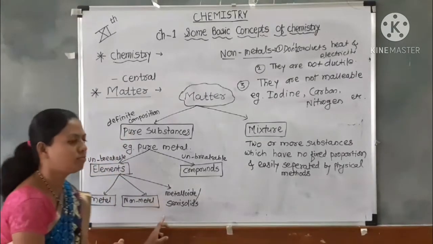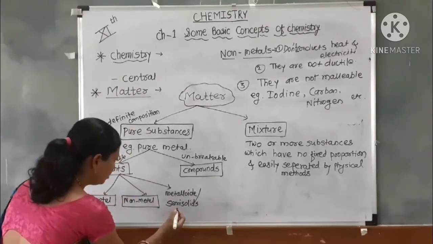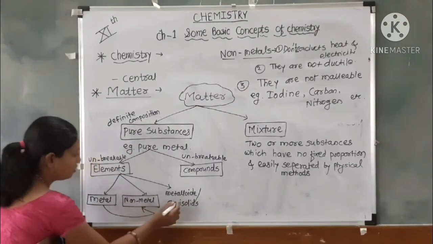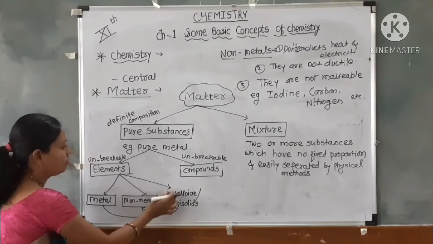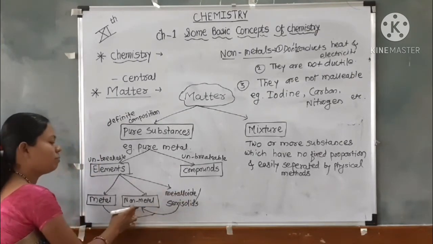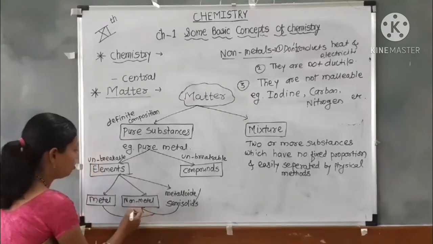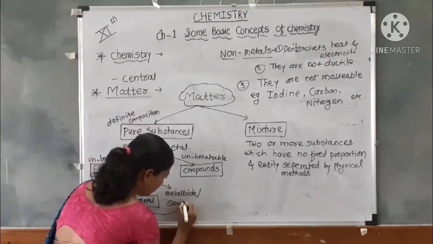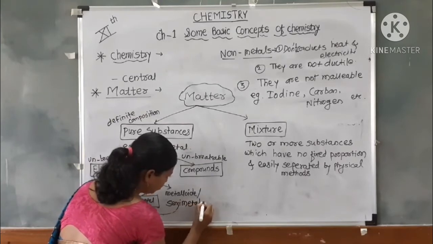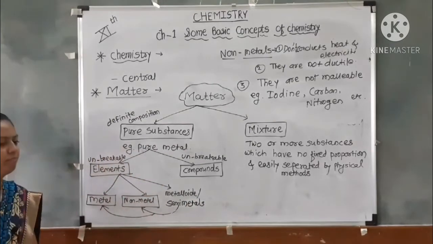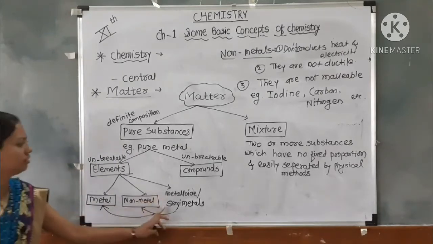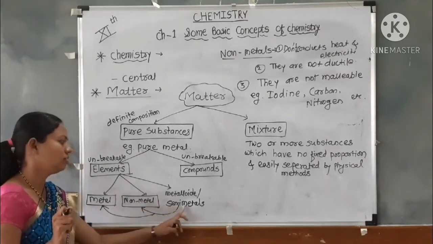Metalloids show the properties of both metals and non-metals. So they are also called semi-metals, because they show both properties of metals and non-metals. They are called metalloids or semi-metals.